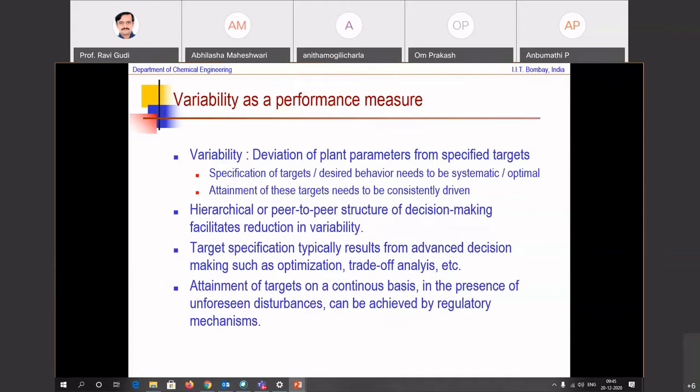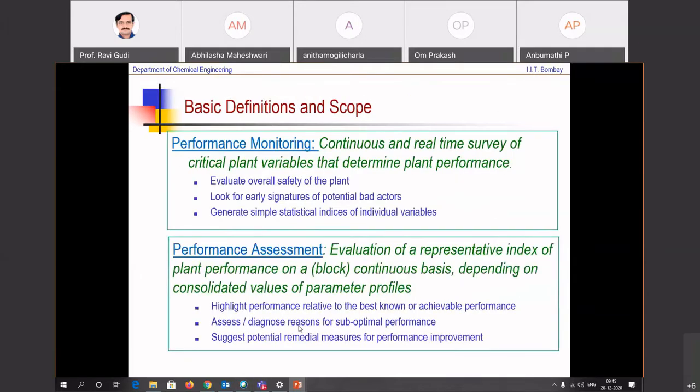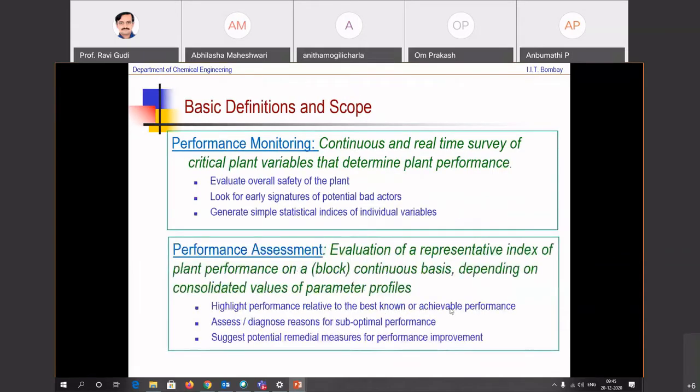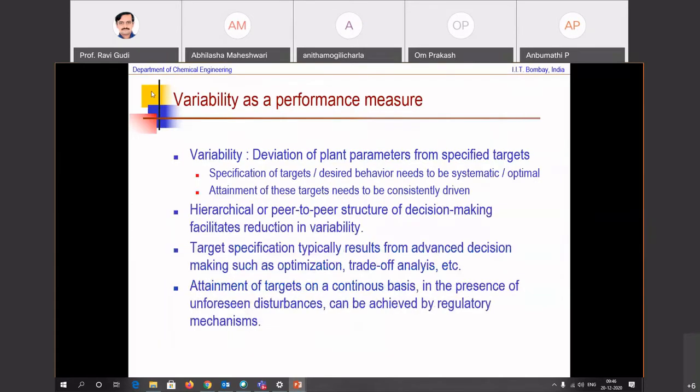So let's go back to the previous slide. In the previous slide, we said highlight performance relative to the best known or achievable performance. And variability is one such performance. When it is narrow, it is probably one of the best known or achievable performance. But how do you know that this variability cannot be narrowed even further, right?